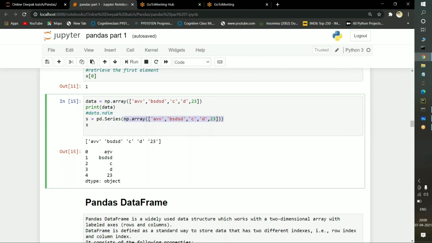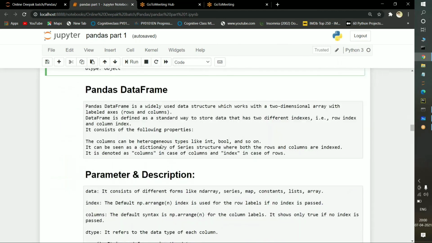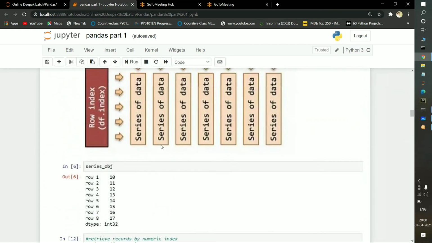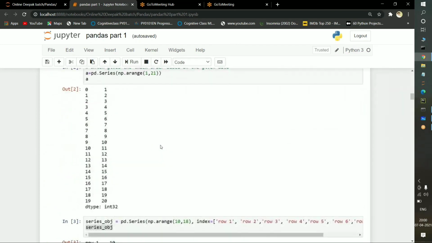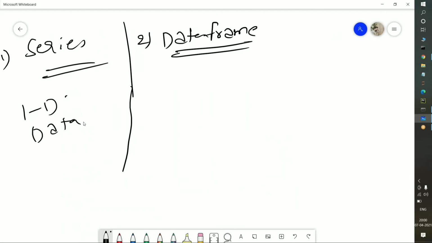If I execute it, see, for each and every value, an index position has been allocated. For 23, the index position is 4. Here there are no index positions because we are passing it in the format of an array. This is how Series works. I will tell you the best example here.